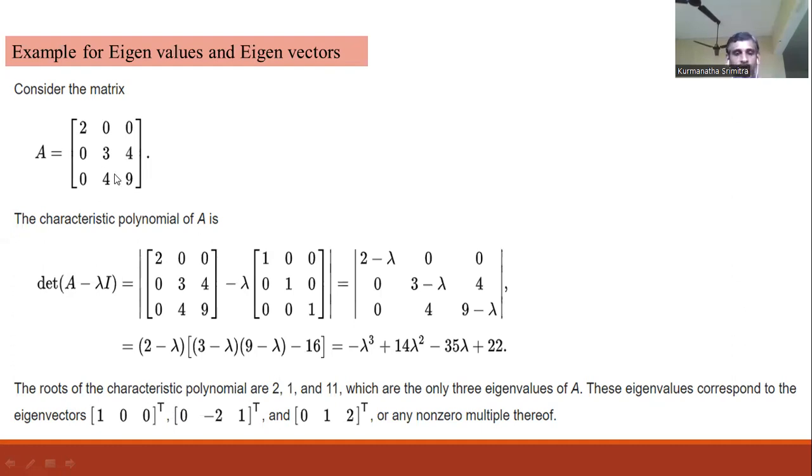This corresponds to eigenvalue 2. For the second eigenvalue 1, the vector is 0, minus 2, 1, and for the third eigenvalue, the vector is 0, 1, 2 whole transpose. These are the three eigenvectors.